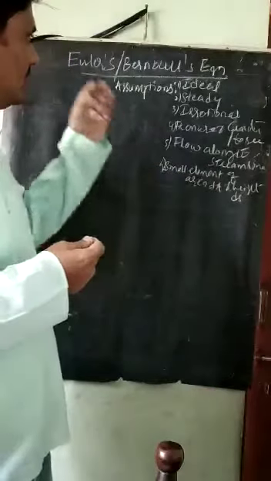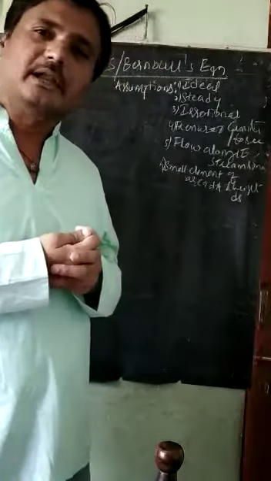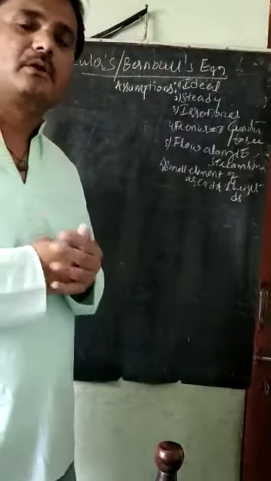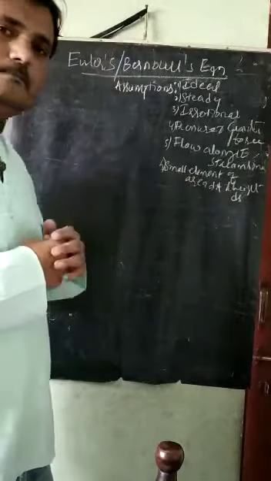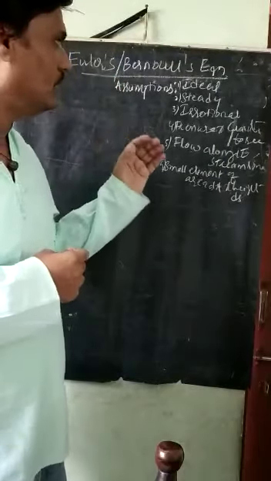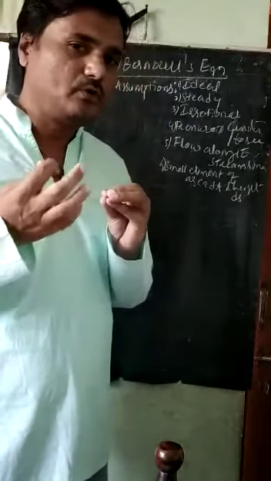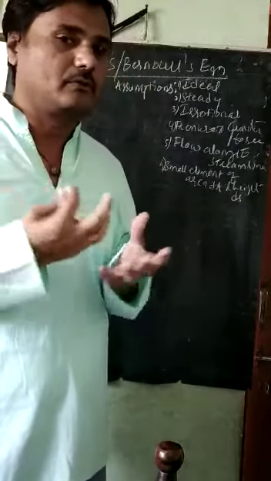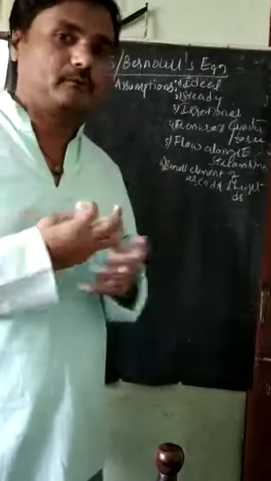So if we derive Euler's equation, at the end after integration we will get Bernoulli's equation. To derive this equation, first we have to make assumptions. We cannot consider all the forces and parameters, because the equation will become complex.